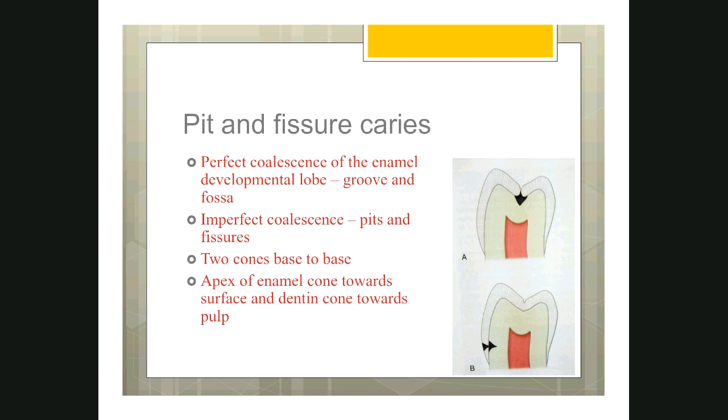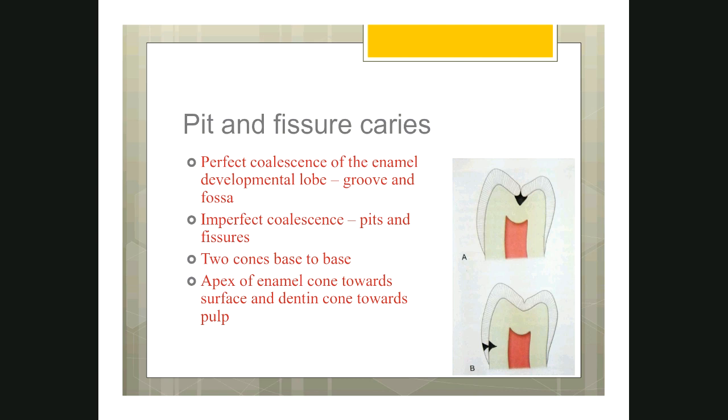If the coalescence is imperfect and you see a defect there, then you call it a pit and fissure. Pits appear instead of a fossa at the junction of three lobes. Similarly, fissures appear where two developmental lobes join, instead of the groove.